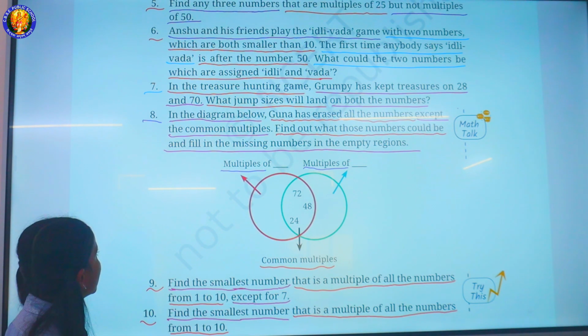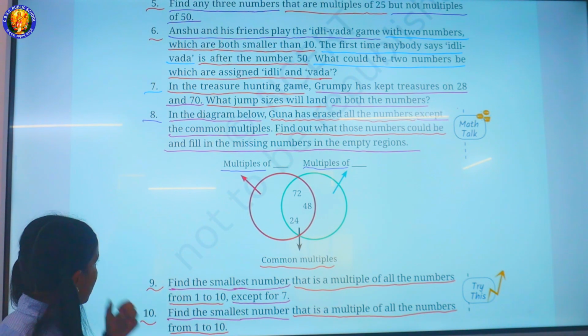8. In the diagram below, Guna has erased all the numbers except the common multiples. Find out what those numbers could be and fill in the missing numbers in the empty regions. Multiples of dash. Multiples of dash. Common multiples.